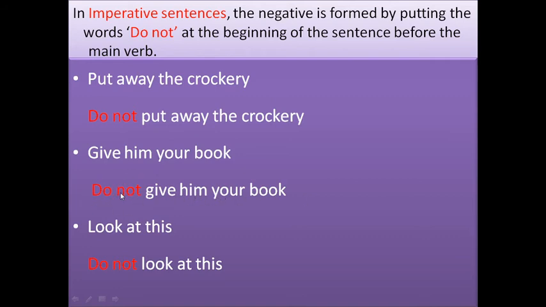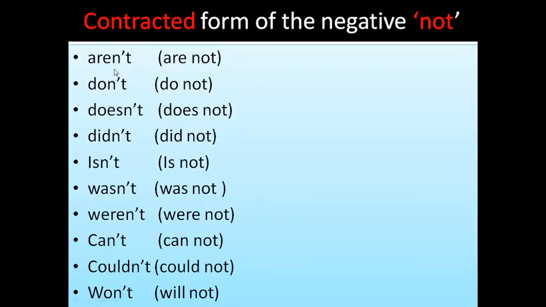Imperative sentence. Don't give him your book. Don't put away the crockery, in spoken English. Look at this. Don't look at this. Do not or don't look at this. In spoken English we use contracted forms: do not, don't; does not, doesn't; did not, didn't; is not, isn't; was not, wasn't; weren't; cannot, can't; could not, couldn't; won't, will not. So this is a method of forming negative sentences.